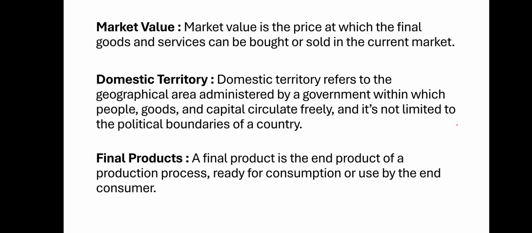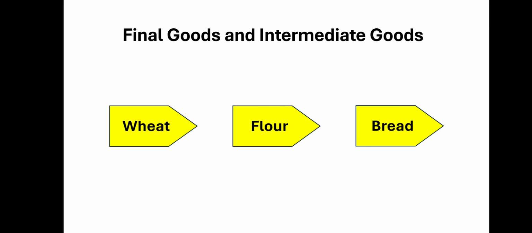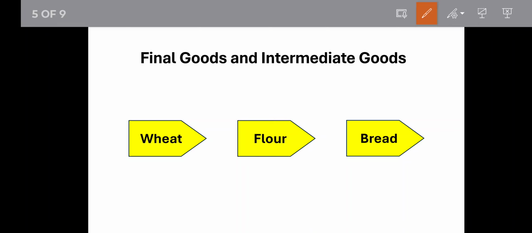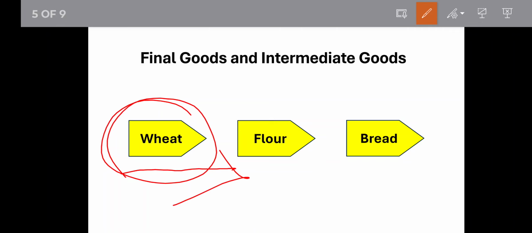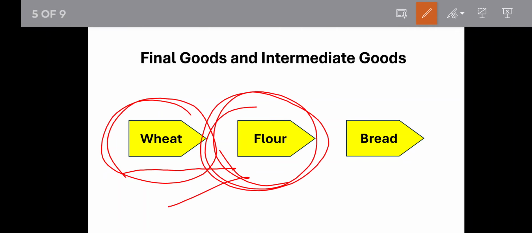Come to the next part, which is final product. Now here you can clearly see that a farmer is producing wheat. Okay, then he is selling this wheat to a flour owner. So wheat comes to the flour factory. The owner is making this wheat into flour.